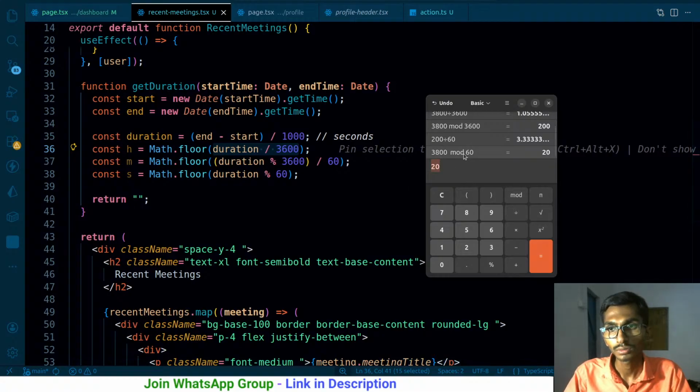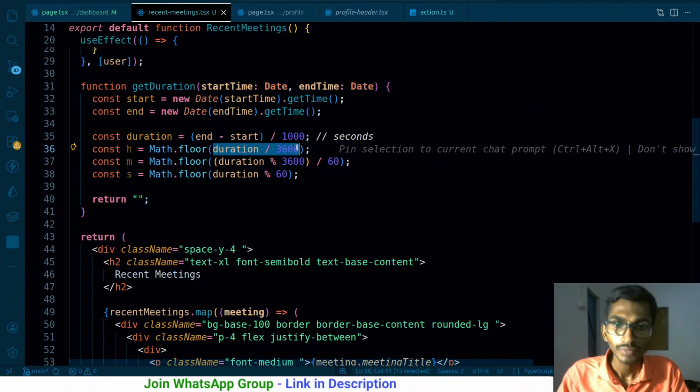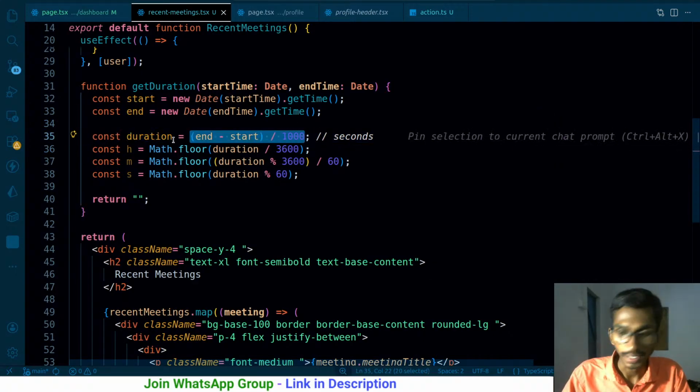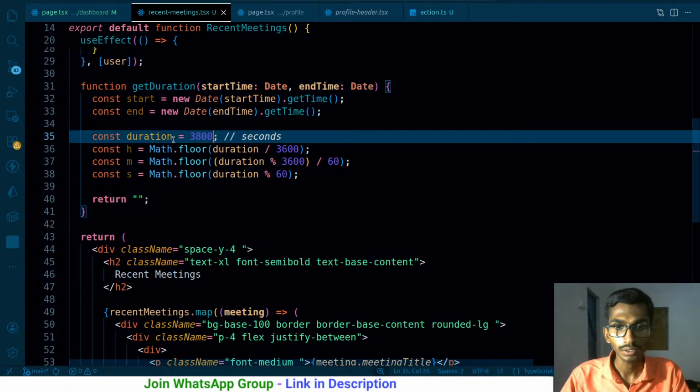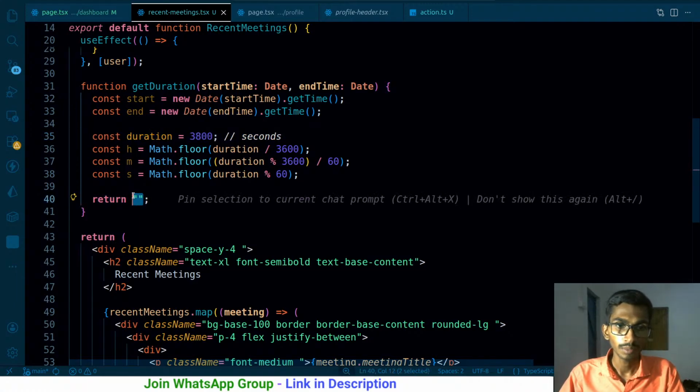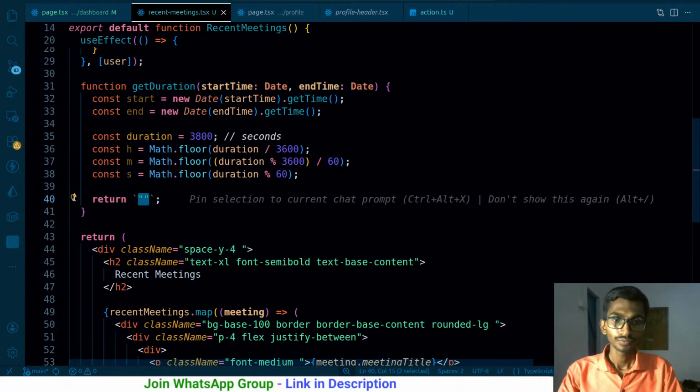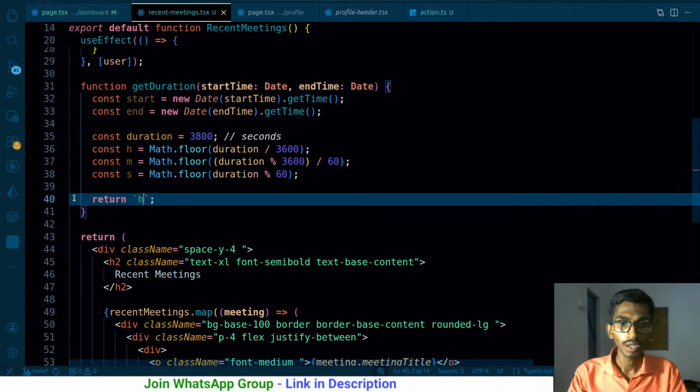So if I just put in 3800 directly, without even calculating, the hour is going to be this much, the minute is going to be this much, and the seconds are going to be this much.